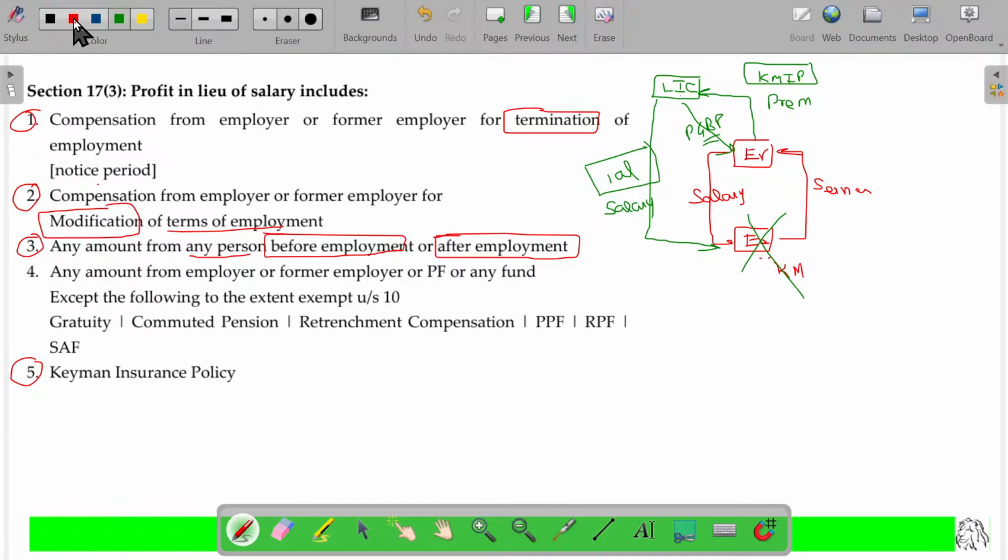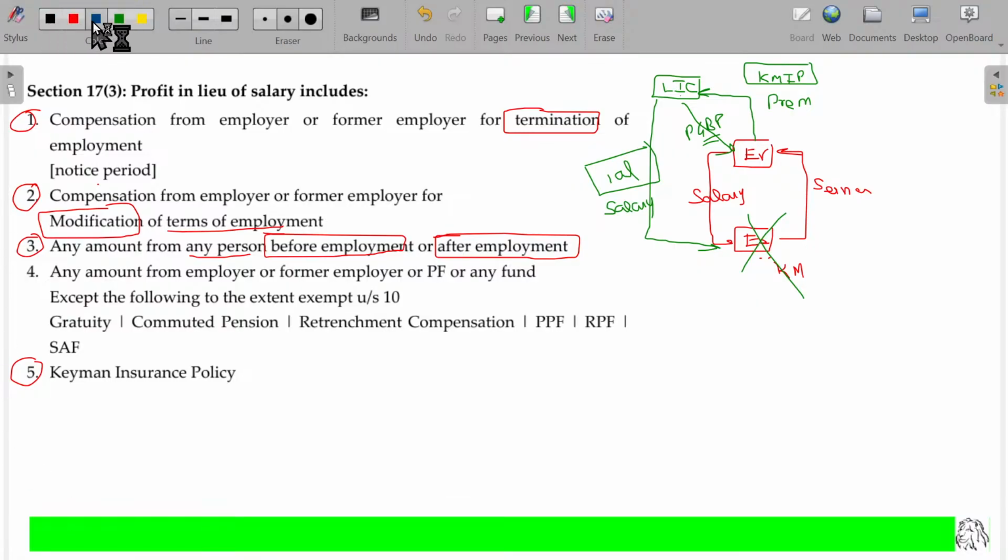And one more case, the last case, the 4th one. Now, some employer deposits in some fund or somewhere. Later on, the employee gets the benefit from the fund, then this will be considered as profit in lieu of salary.